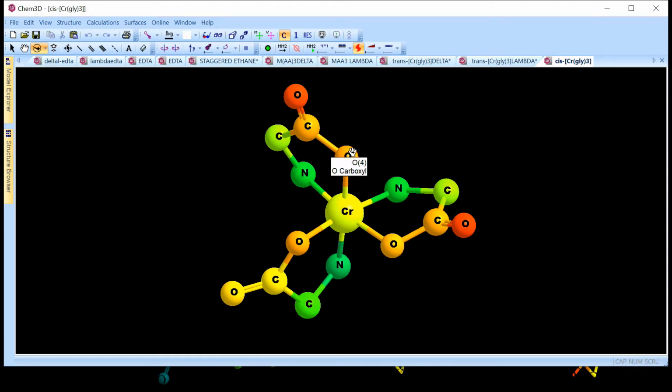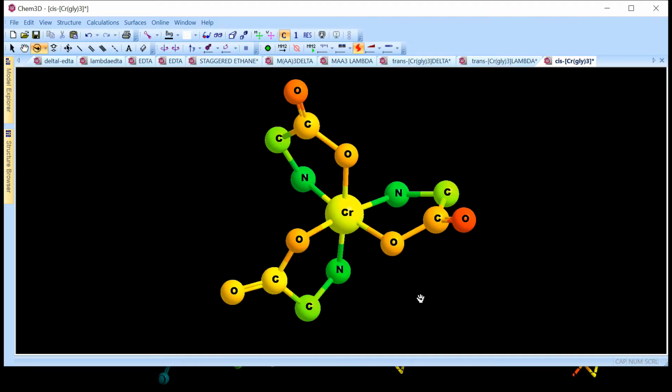See how? We have again arranged it in a dial kind of situation. Just keep track of the red colored atoms, and then you will understand. The red ones or the orange ones are in the front and the green ones are in the back. See the connection between the red and the green. In which direction is it going? Anti-clockwise. Here also the red one this way, anti-clockwise. So going from the front to back, red to green, you have to move anti-clockwise. So this one is again your lambda isomer.